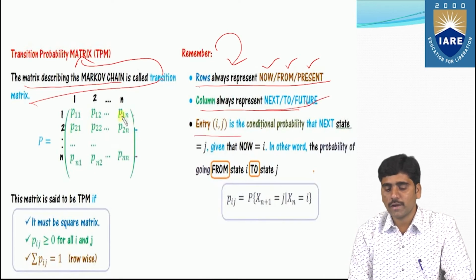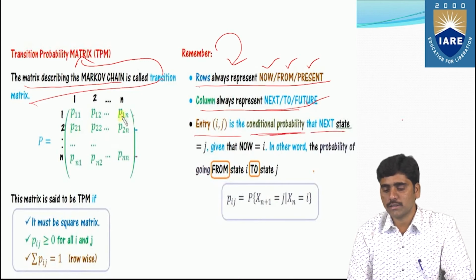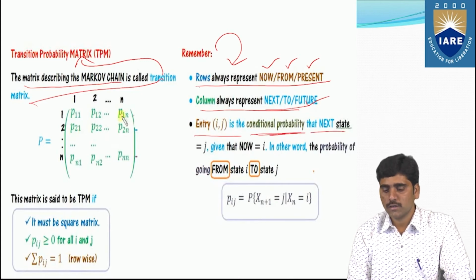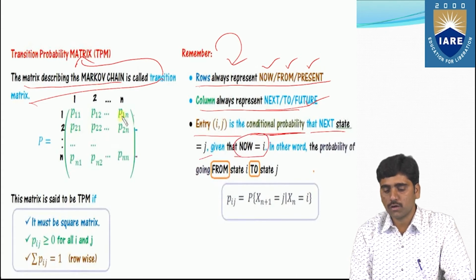The entry (i, j) is the conditional probability that the next state equals j, given that now equals i. That means the present state is i and the next state is j.